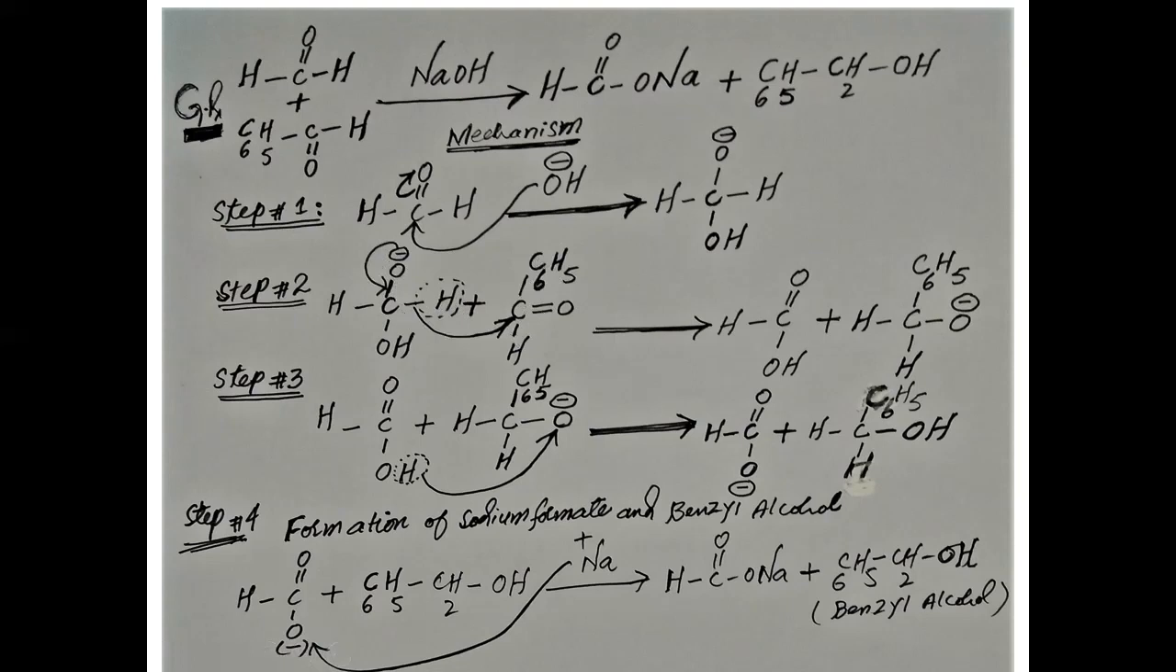H C double bond O H OH, and this is H C, C6H5 and H, and oxygen has a negative charge, O negative. And the next step is the migration of proton. second step में क्या होगा, ये प्रोटॉन जो है ये माइग्रेशन होगी, प्रोटॉन का माइग्रेट करेगा और ये इस मॉलिक्यूल से सेकंड मॉलिक्यूल की तरफ जाएगा.